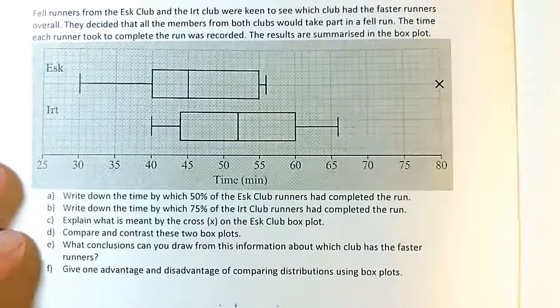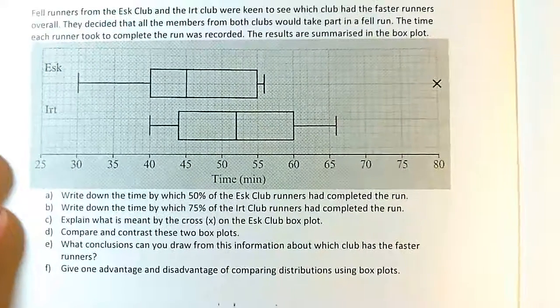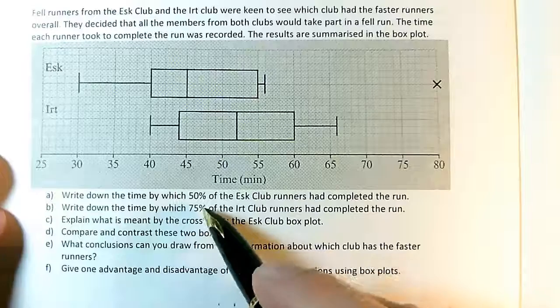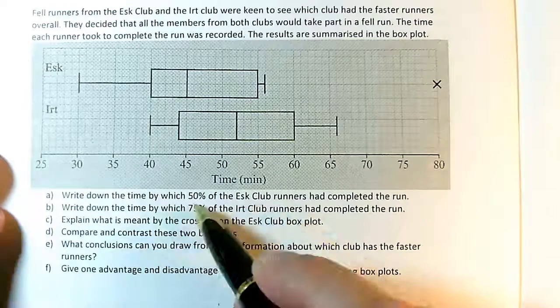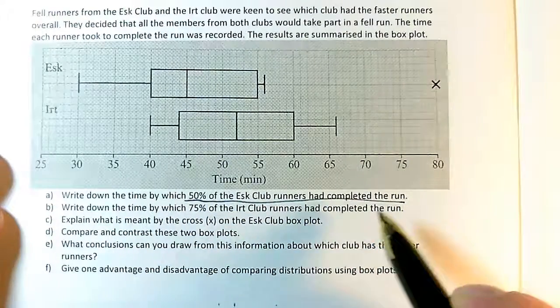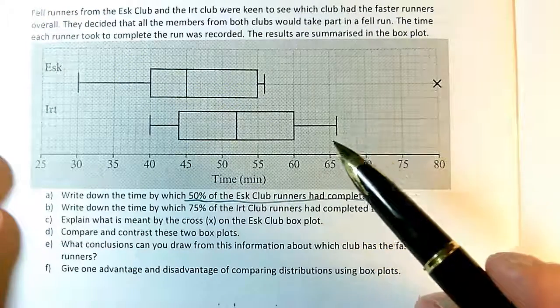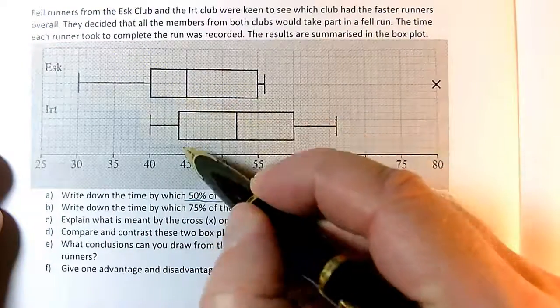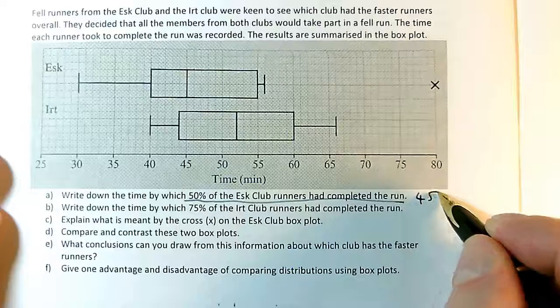Okay, here's another example on box plots. Don't think it'll take very long. What time did 50% of the ESC Club runners complete the run by? Okay, so 50%, well, that means above the median, and the median's in the middle, so that is 45 minutes.